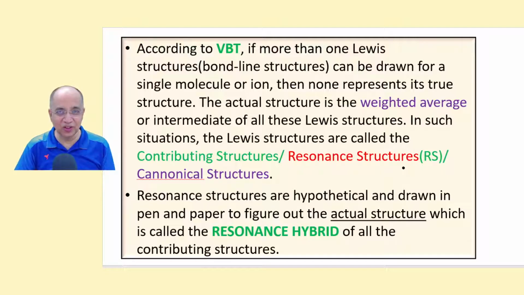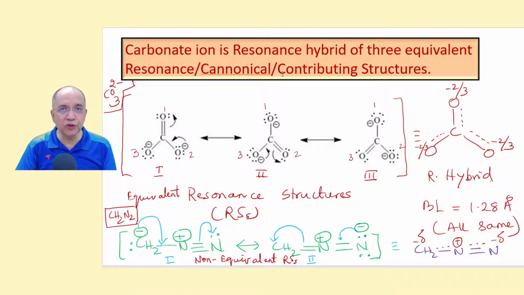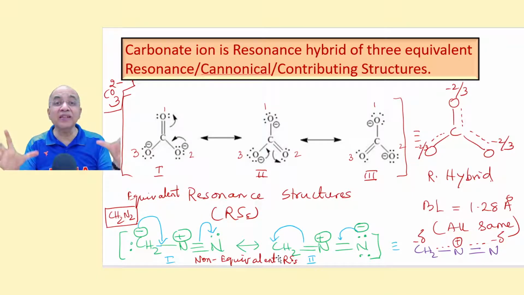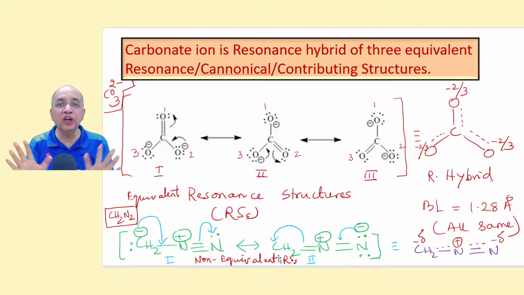or resonance structures. Now, to revise the rudimentary concept in resonance, carbonate ion is a hybrid of three equivalent resonance structures. You find the oxygen atoms are numbered 1, 2, 3. In resonance, the atomic skeleton remains unchanged. Only there is electronic distribution in different ways.